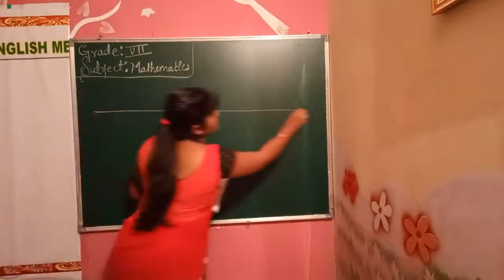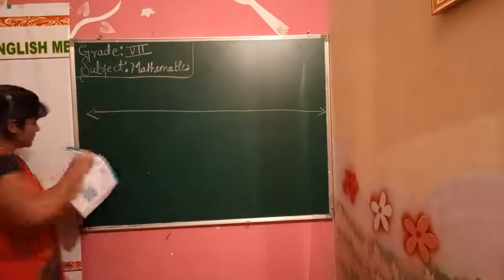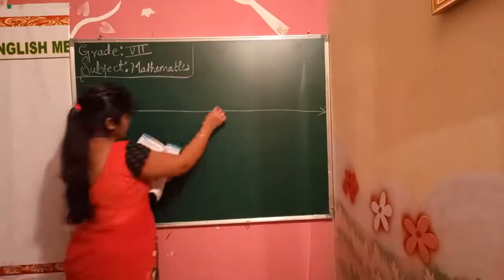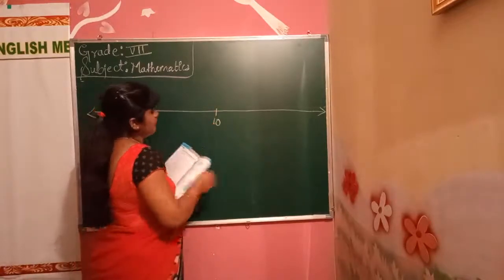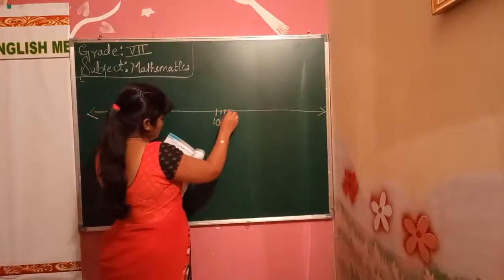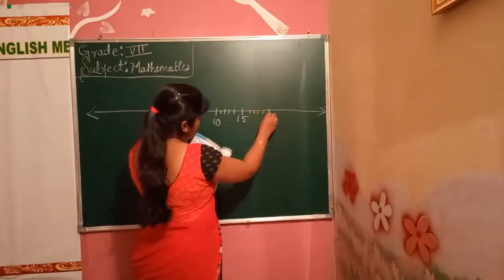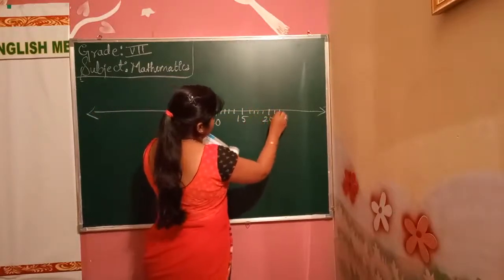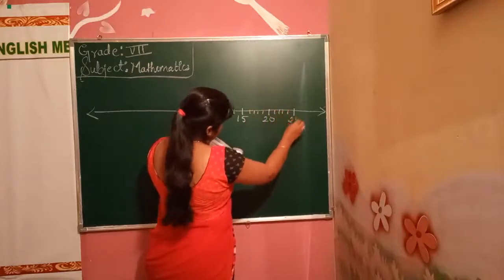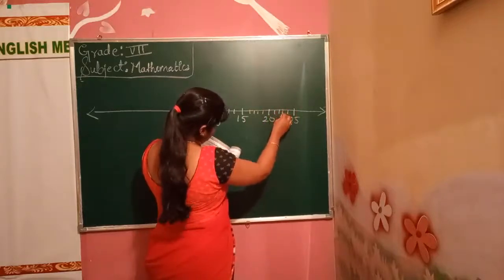Okay, here they mentioned a number line for the first question, and they mentioned here 10. A difference of 5 is there. 1, 2, 3, 4, 5, 15. 1, 2, 3, 4, 20. 1, 2, 3, 4, 25.